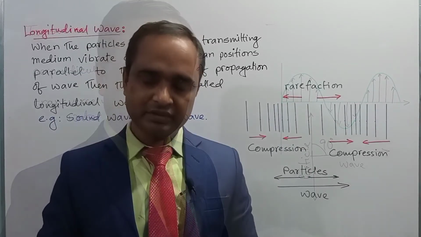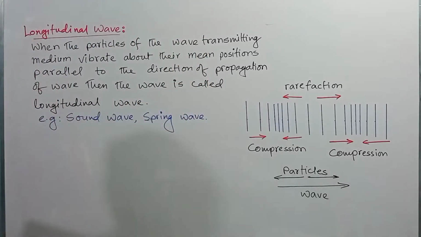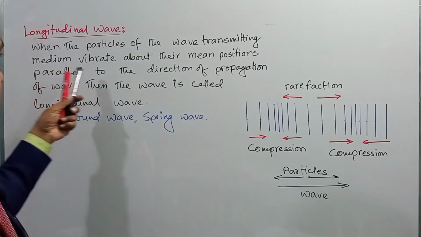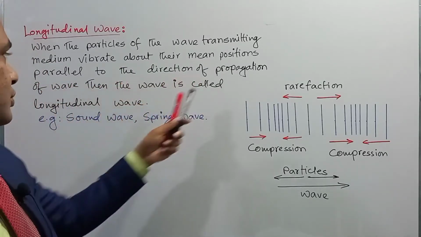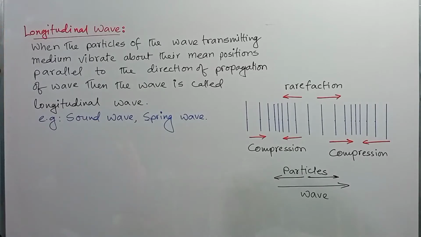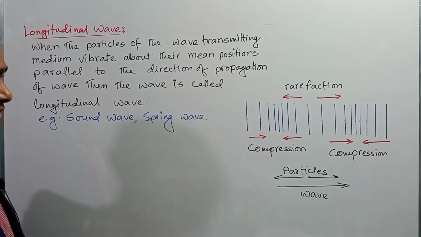Okay, dear student, now we will see another definition, that is the definition of longitudinal wave. When the particles of the wave transmitting medium vibrate about their mean positions parallel to the direction of propagation of wave, then the wave is called longitudinal wave. As for example, sound wave and spring wave are examples of longitudinal wave.